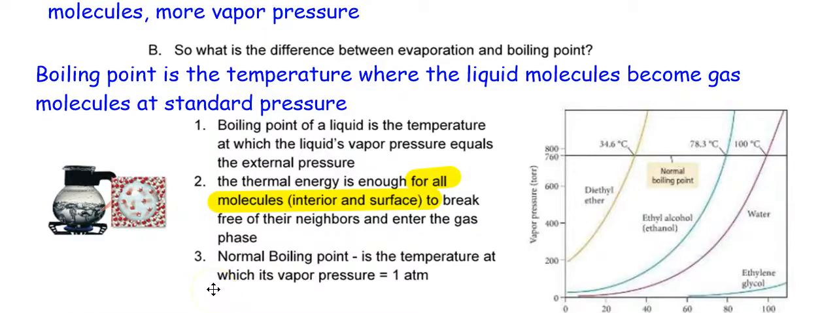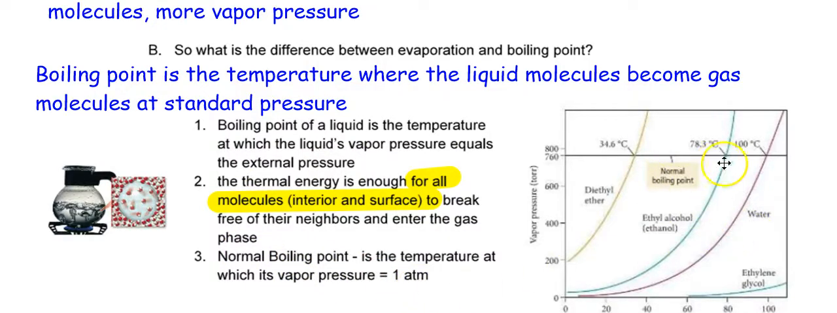So what's vaporization? When the surface molecules break free. What's the boiling point? When all molecules, internal and surface, break free of their neighbors and enter the gas phase. So the normal boiling point is different from the first definition. The normal boiling point is the temperature at which the vapor pressure is 1 atm. The boiling point of a liquid is the temperature at which the liquid's vapor pressure equals the external pressure. The normal boiling point is when that vapor pressure is 1 atm.